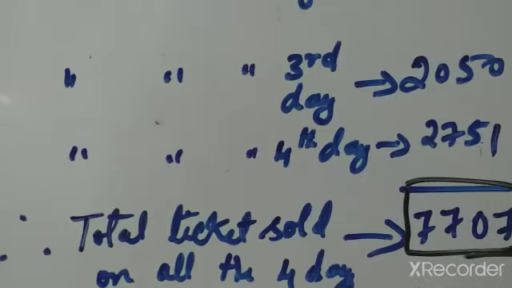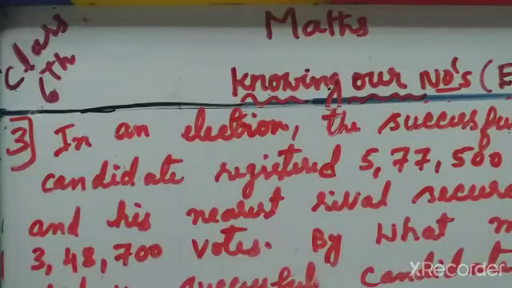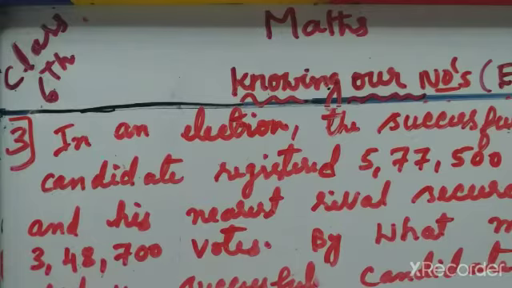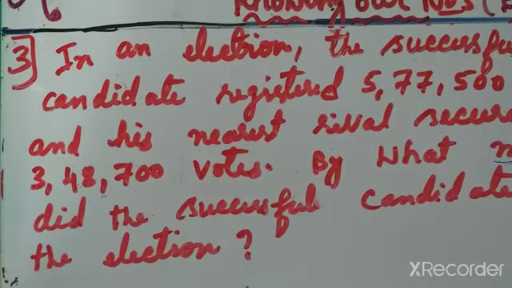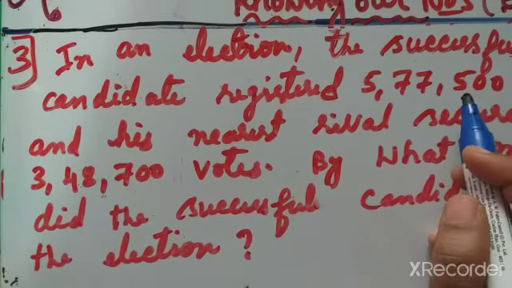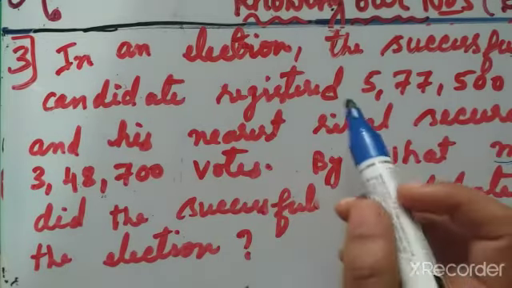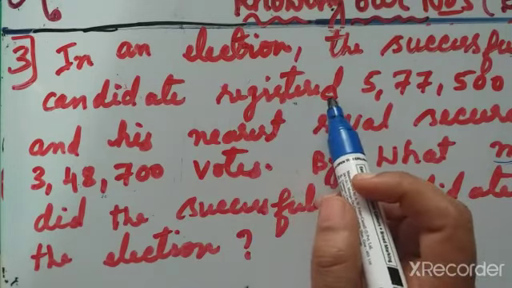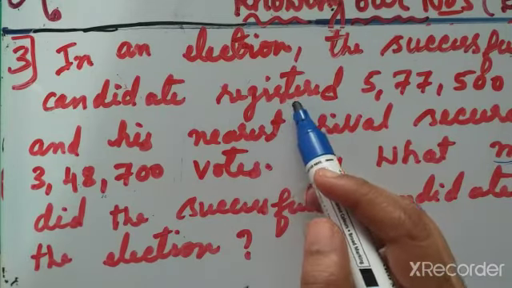Third question. In an election, the successful candidate registered 5,77,500 votes and his nearest rival secured 3,48,700 votes. By what margin did the successful candidate win the election? In an election, the successful candidate registered 5,77,500 votes. Successful candidate means who won the election.